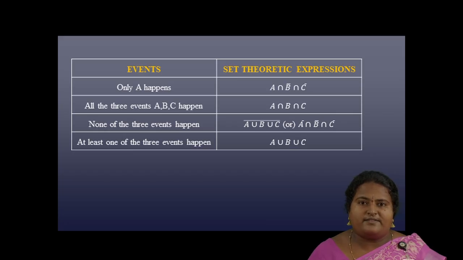When all the three events happen, the expression is A intersection B intersection C. For none of the three events happening, it is (A union B union C) whole bar, or A bar intersection B bar intersection C bar. At least one of the three events happening is A union B union C.